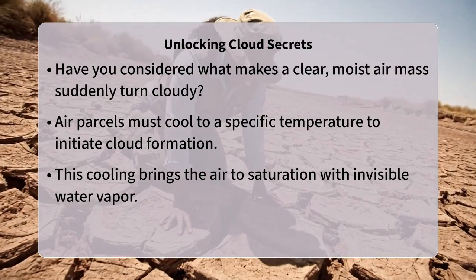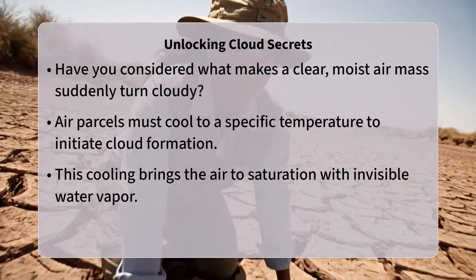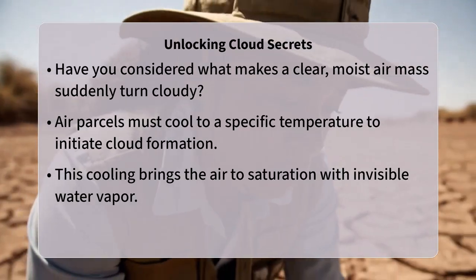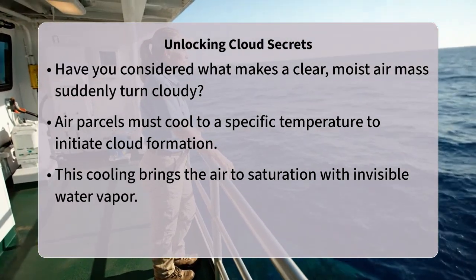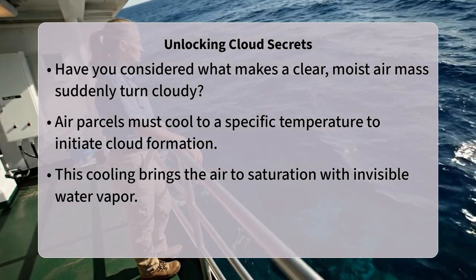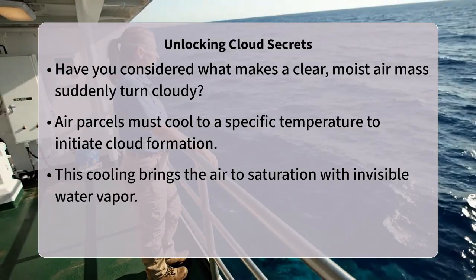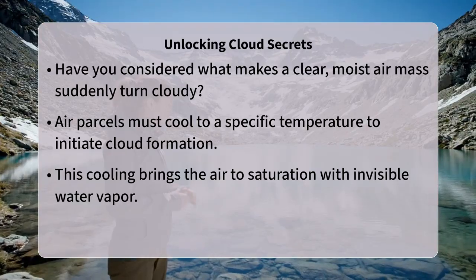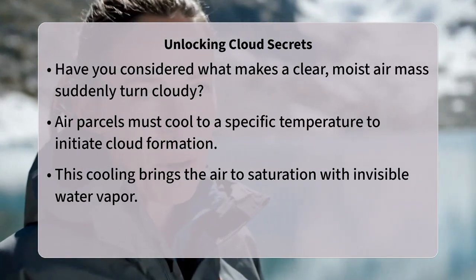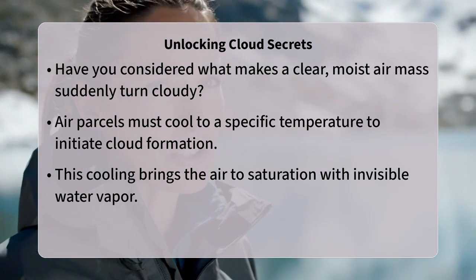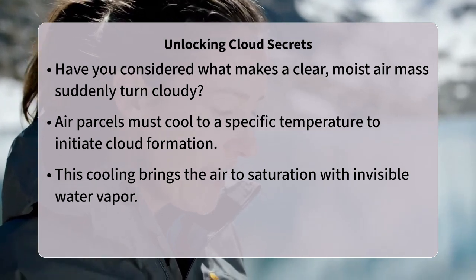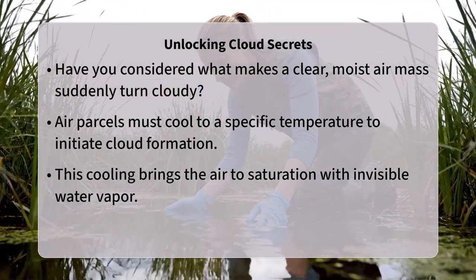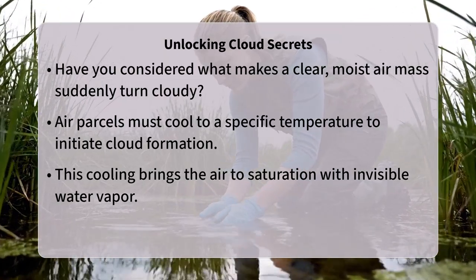Imagine a perfectly clear day, blue skies stretching endlessly above us. Yet somewhere high above, invisible processes are at play, setting the stage for perhaps a cloud or even a downpour later. Have you ever considered what needs to happen in the atmosphere for a clear, moist air mass to suddenly turn cloudy? Well, an air parcel reaches its dew point when it cools down to the precise temperature at which it becomes completely saturated with water vapor.